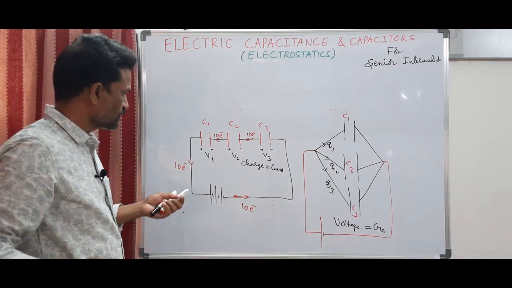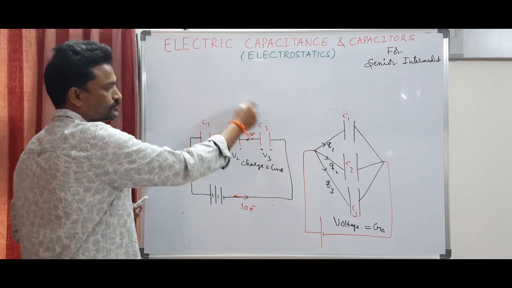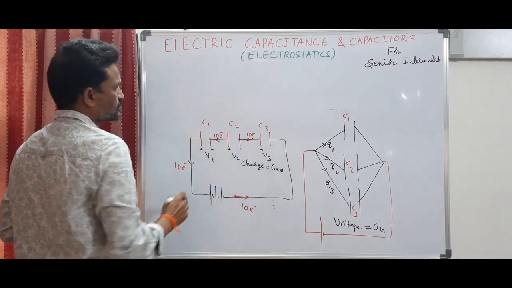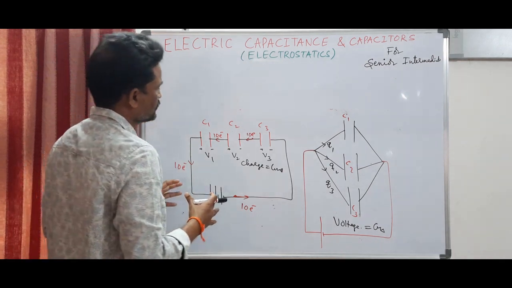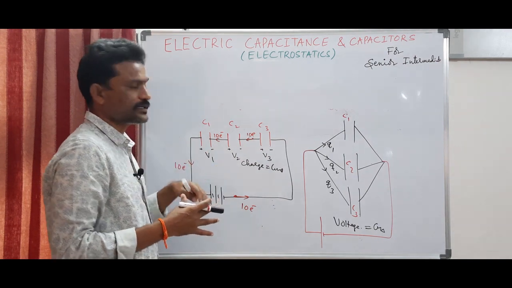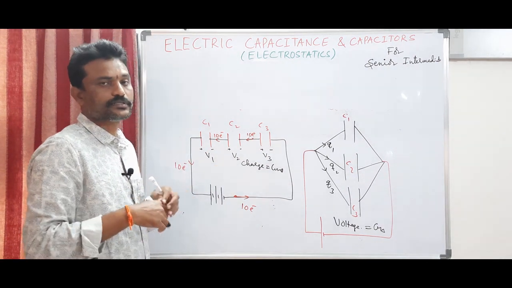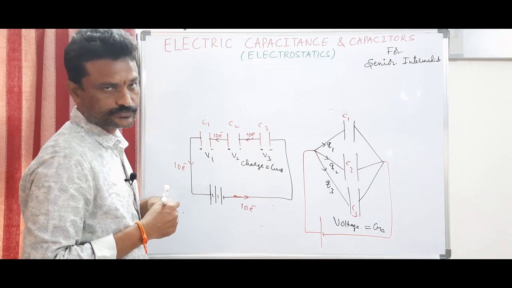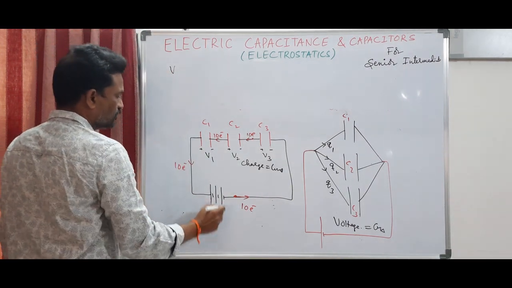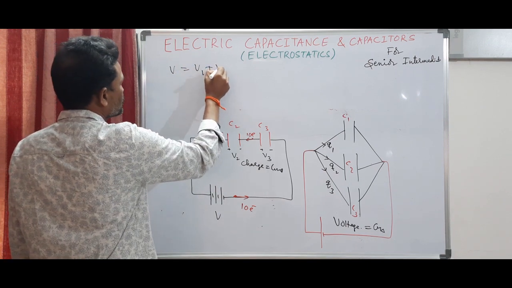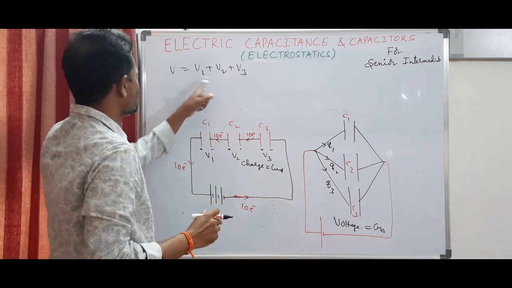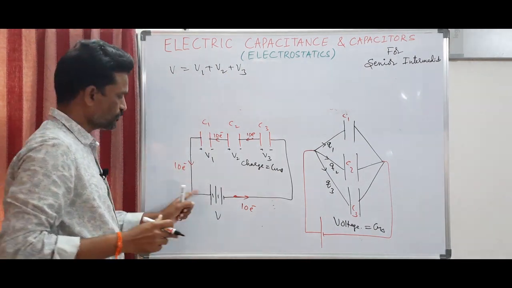We are going to find the resultant capacitance of these three. The presence of these three capacitors can be treated as a single capacitor. That capacitor is called the resultant capacitor. Now, V is the potential of the battery, so it is divided into V1, V2 and V3. The sum of these three potential drops is equal to the potential of the battery.